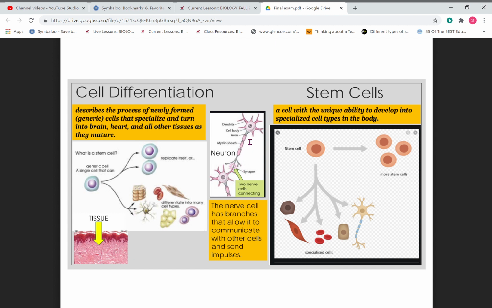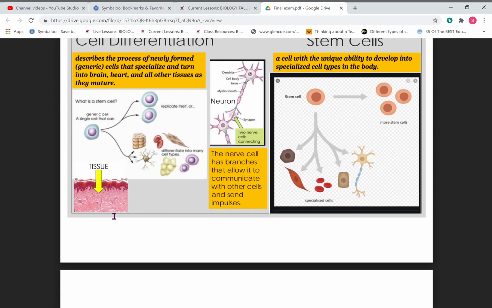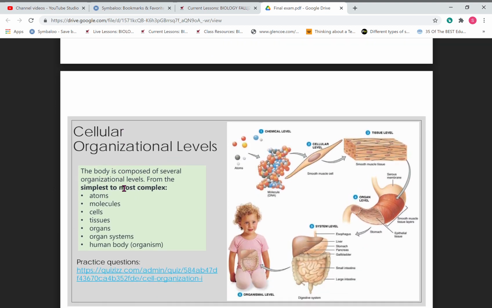This sheath here is so that the nerves can travel the electrical current through quickly, kind of like an insulator on a wire. And then you'd have multiple of nerve cells attaching all over the place. If you ever look up any of these, they're all over like a bright light because it's nerve impulses passing through there like electricity. Here's a differentiated cell into cell tissue. This is a specific type of tissue.